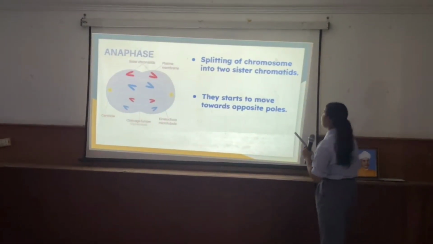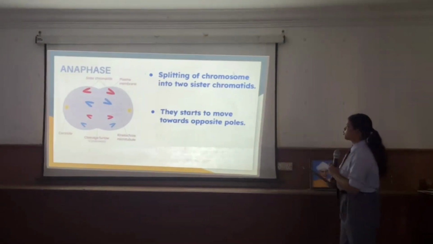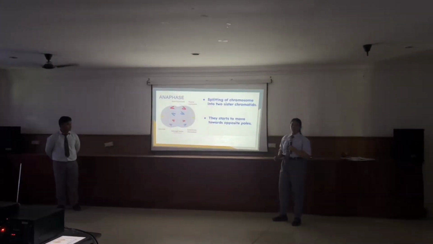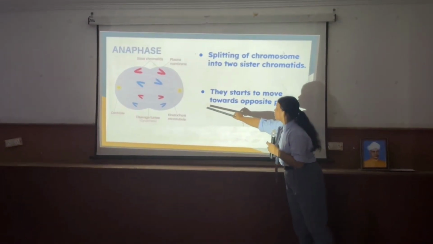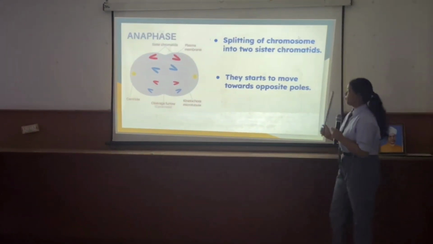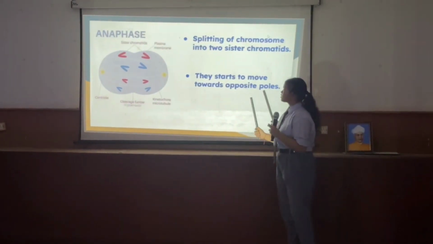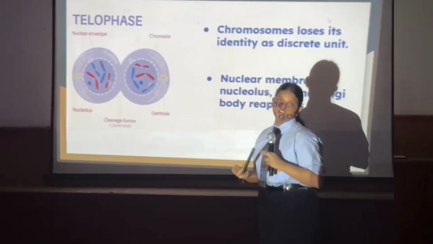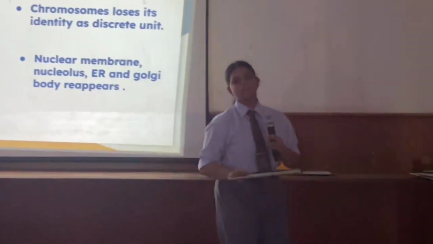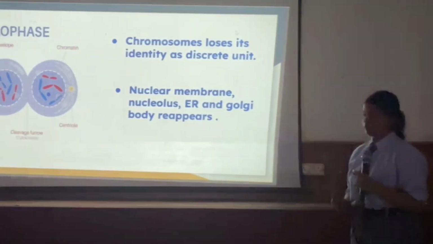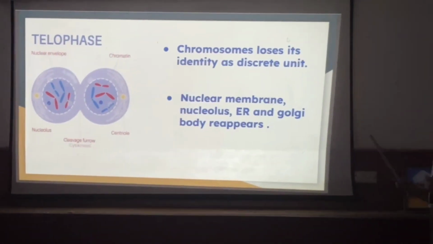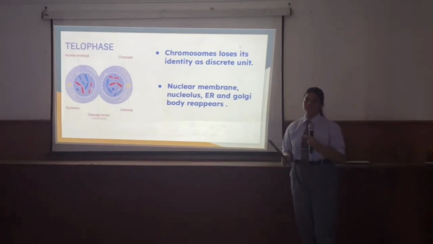In anaphase, there is splitting of chromosomes into 2 sister chromatids, with the chromatids or arms of the chromosomes trailing behind as the centrioles move towards the poles. In telophase, the chromatids uncoil and come back to chromatin format, and all the cell organelles start to reappear.